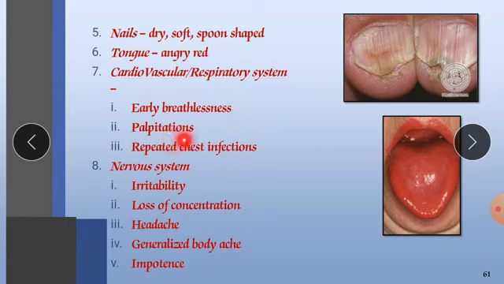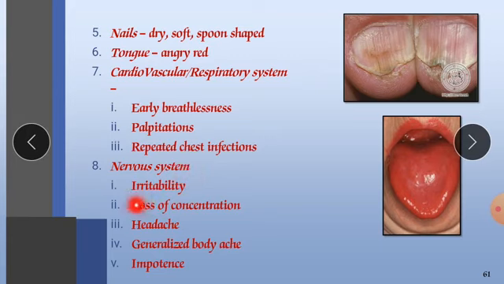Palpitations means we are having extra beats in our heartbeat, unnecessary beating of the heart, and extra systoles will occur. Repeated chest infections will occur more and more, like bronchitis or pleuritis, or conditions like emphysema or COPD.